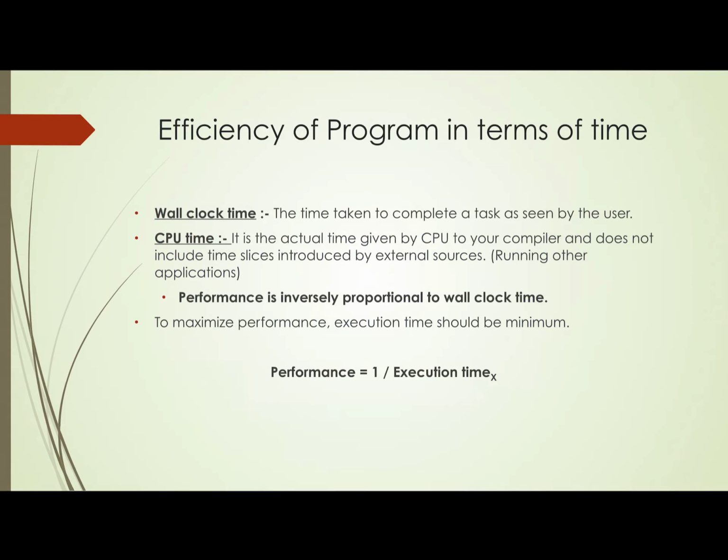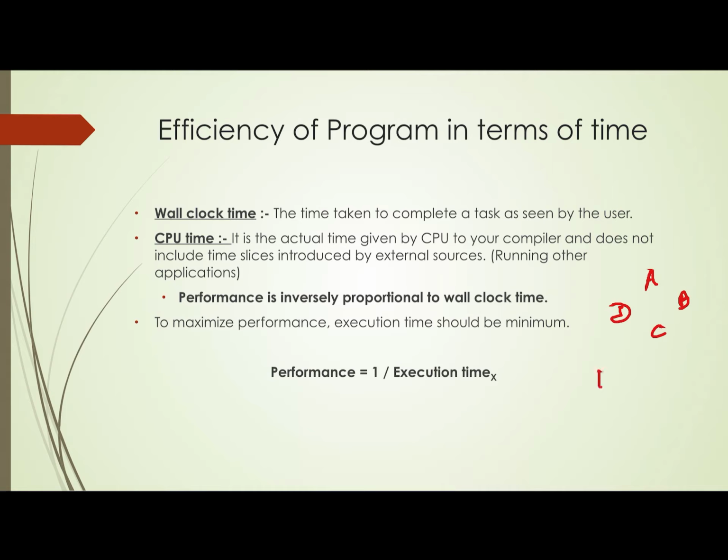Suppose there is a process A, another process B, another process C, and another process D. There are 4 processes. These all are running parallelly at the same time, but actually the processor is one in your computer. So what it will do, it will divide the CPU clock time into equal intervals.